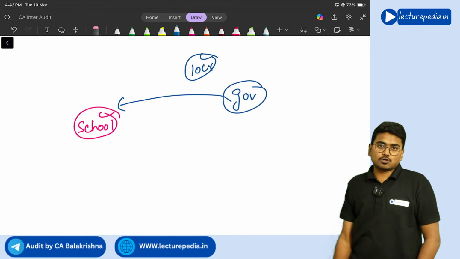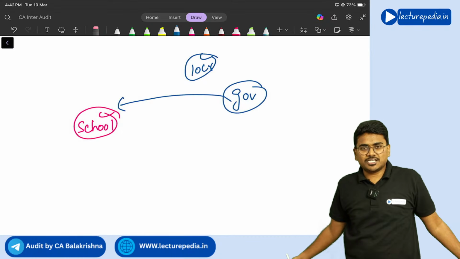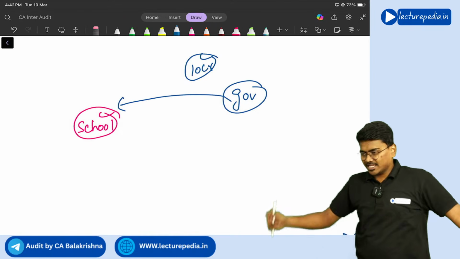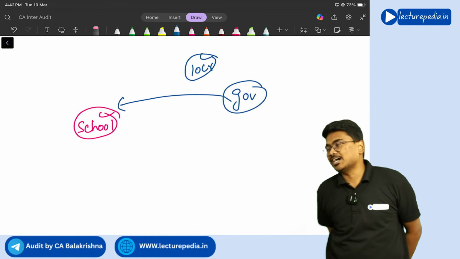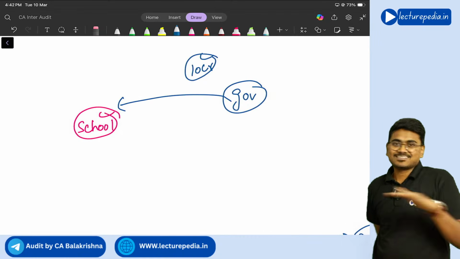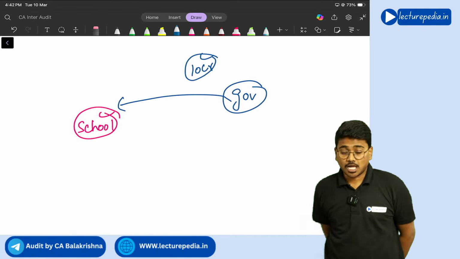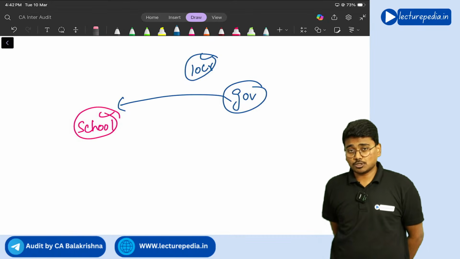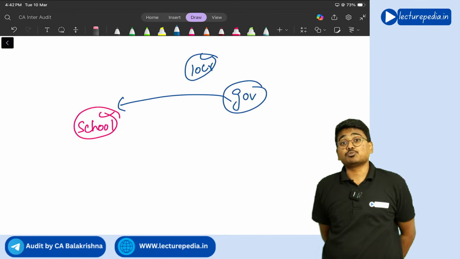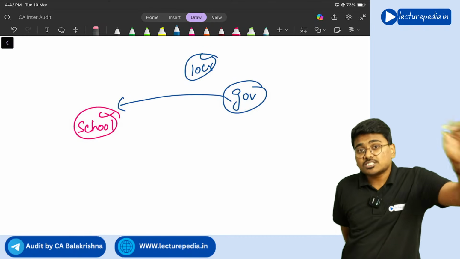The school has taken 2 crore rupees and successfully spent it on free education. After completing that, the school again went to the government. I completed 2 crore rupees successfully. Give me the balance 8 crore rupees. Now the government says, acha, you have expended the complete 2 crore rupees on education. What is the proof that you have spent 2 crore rupees on education only?